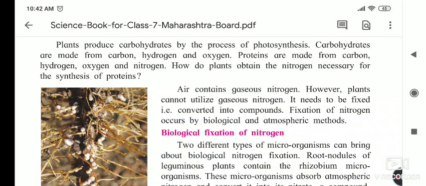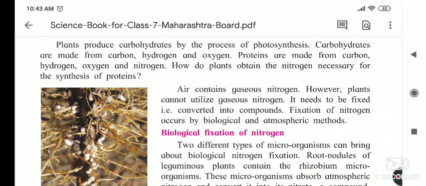Means NO2, NO3 groups are formed and dissolve in the rainwater and fall on the ground. At that time the dissolved nitrogen is absorbed by the plants with water. Okay, so that is one process.